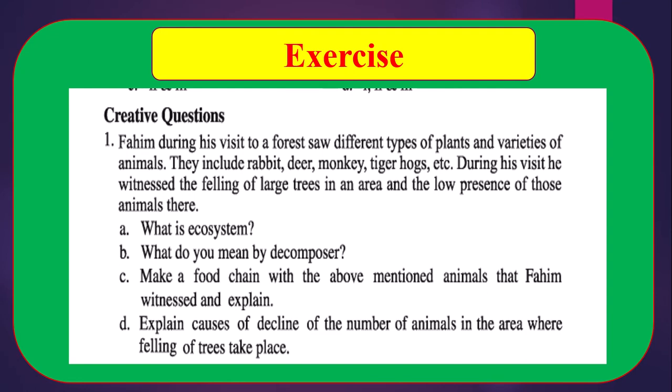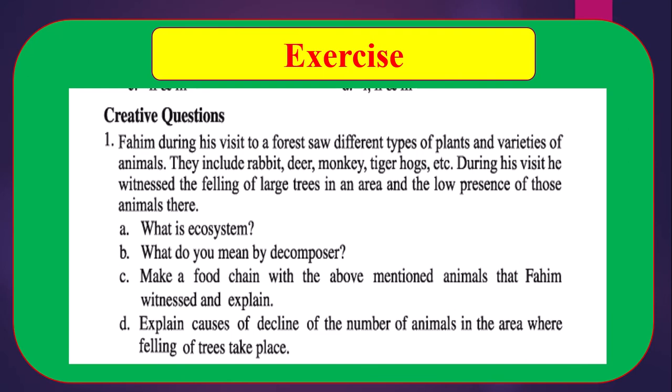Like that, deer, rabbit, hog and monkey live on plants. Since the large trees were felled in a certain area of the forest, the above mentioned animals had to go to find food in some other areas.